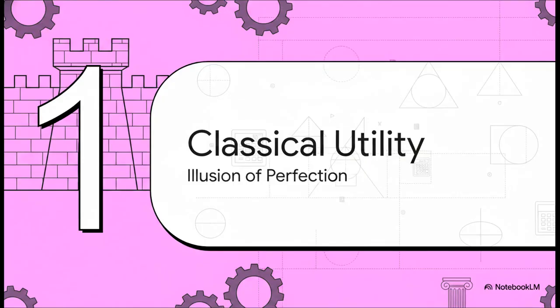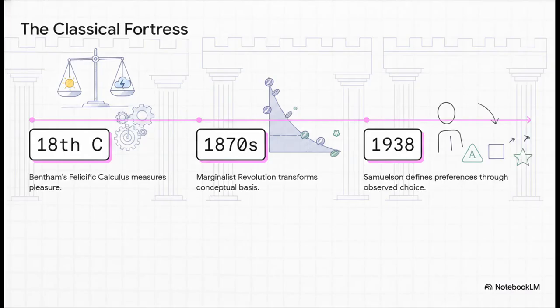Section 1. The classical utility illusion. You know, for a very long time, the smartest people in the room genuinely believed they could reduce human choice to precise, frictionless calculations. To really understand the behavioral revolution, we first have to understand what it was revolting against, right? Back in the 18th century, Jeremy Bentham had this radical ambition to literally measure pleasure and pain through his philosophic calculus. He basically wanted to do for ethics what Newton did for physics.